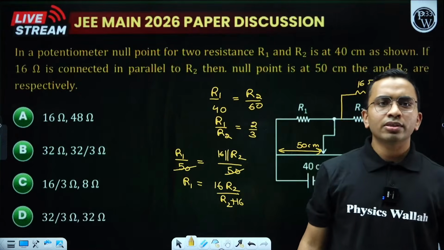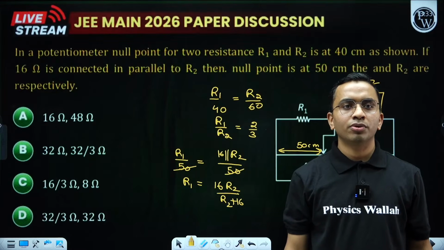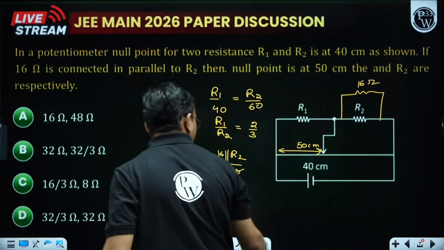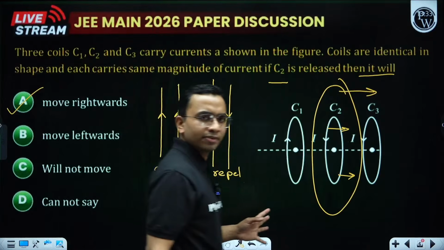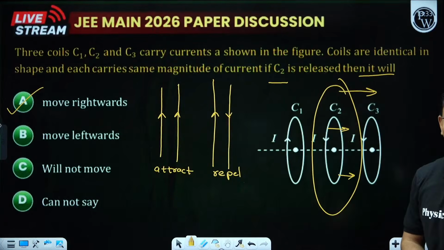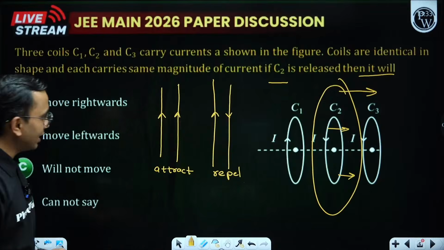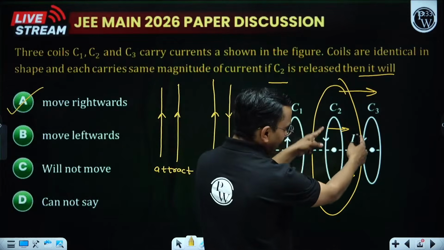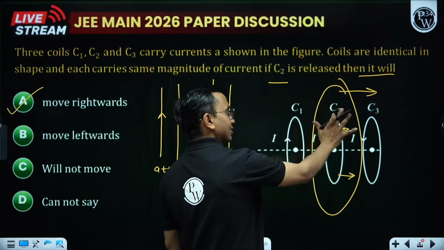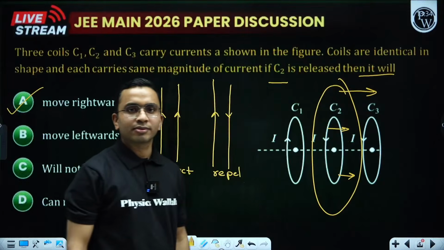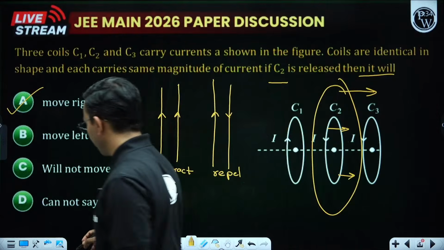So in the previous question, isn't the answer D? It is given D in my book. See the direction of current carefully. Cannot say? No, it's not cannot say. Ritik, please see this, it's not option D. These are having current in the same direction, they will attract. These are having current in the opposite direction, they will repel. Resultant force on C2 will be towards the right. Make sure you got it.